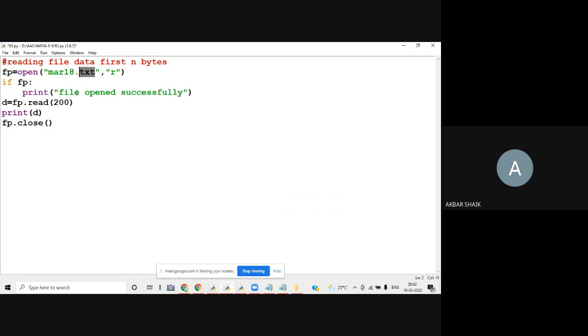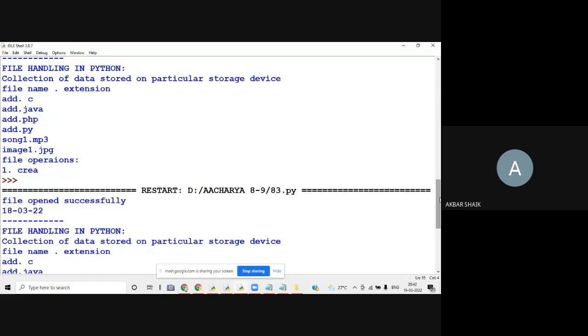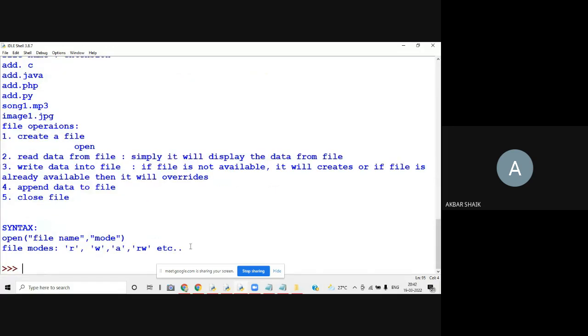From this file, you want to read only 200 bytes of data. If we write nothing, for example, what is the output? Your output is the entire file. The entire file data will be displayed. You see here, this is the entire file data.